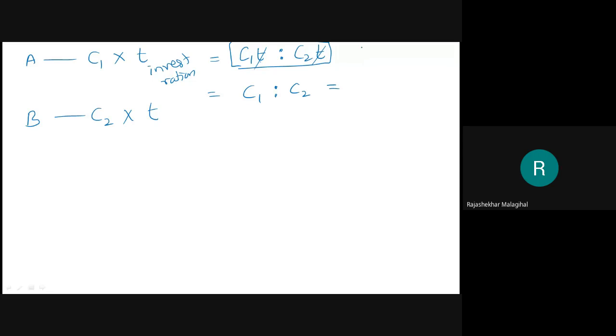Then, if the profit is P, and you need to distribute that profit as P1 and P2, then the ratio should be the same. P1 is to...